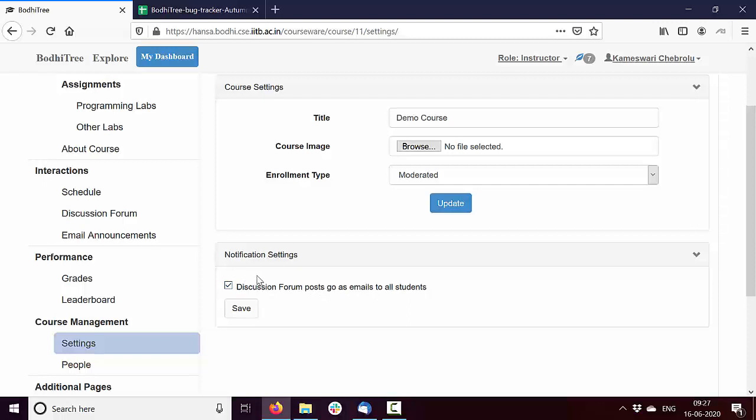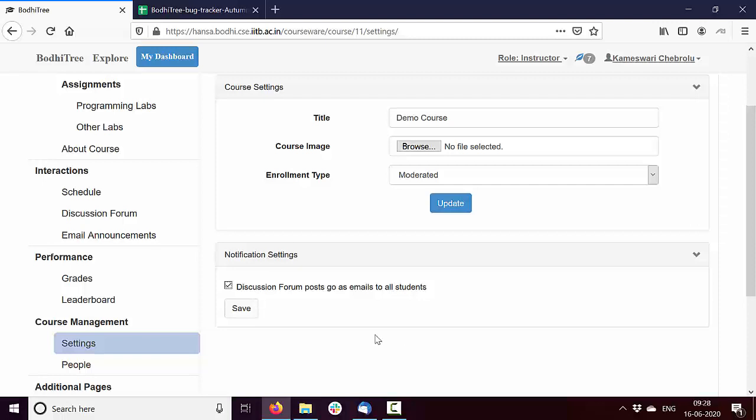That means emails will go for every discussion forum post to the entire class. But if you untick it, emails will not go to the students, but emails will still go to instructors. So let me emphasize, if you don't tick it, instructors and TAs will still receive an email for every post on the discussion forum, but students will not receive.